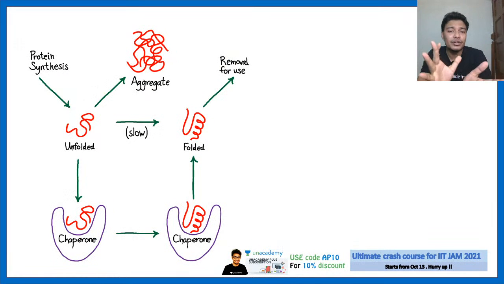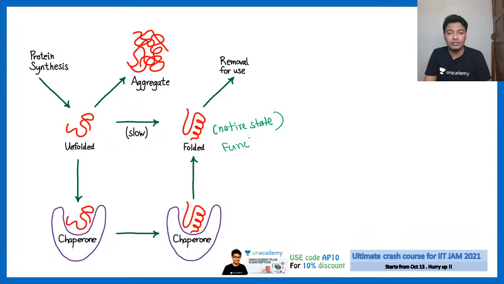This is a simpler version of what chaperone does. After protein synthesis, the protein needs to be folded properly into its native state. This is its native state, and in this native state the protein is functional. If the protein is unfolded or misfolded, it would go to an aggregate formation which is non-functional.